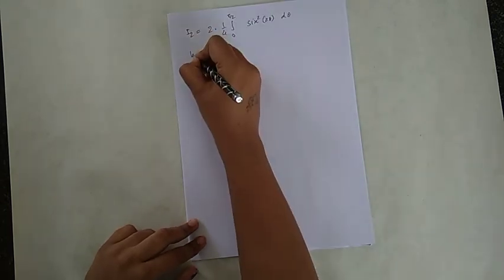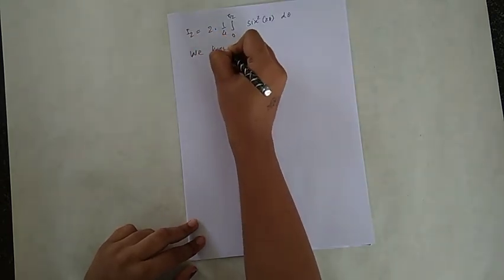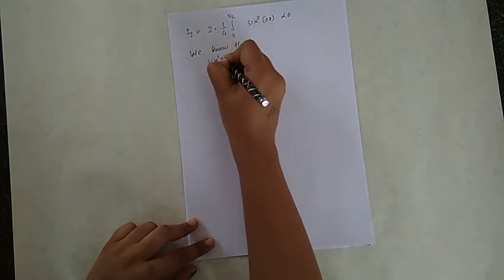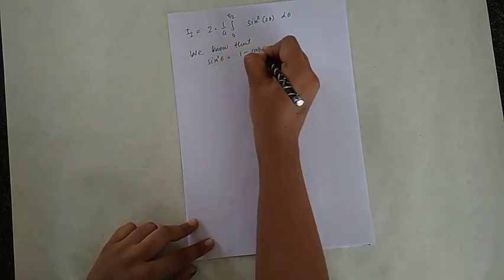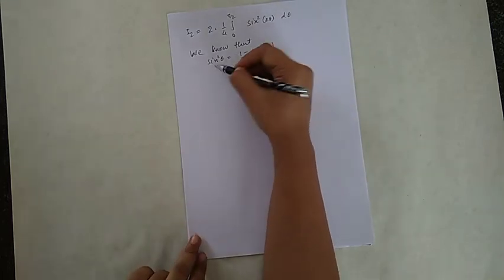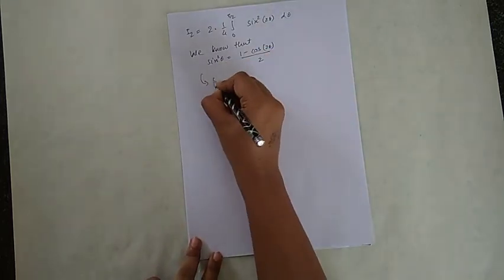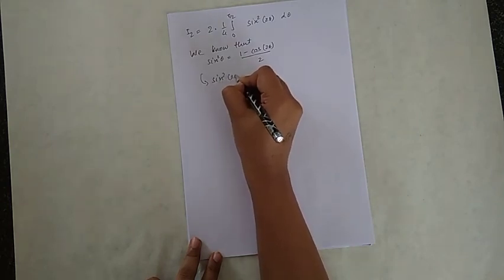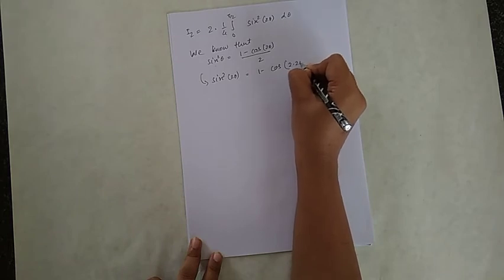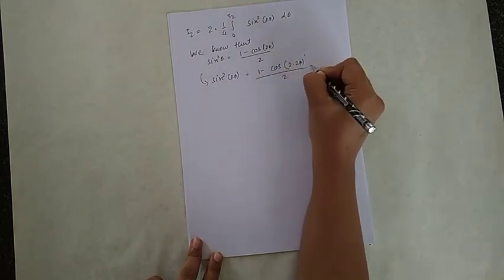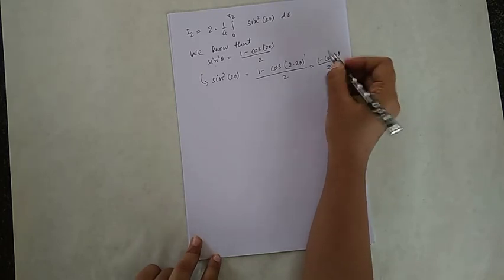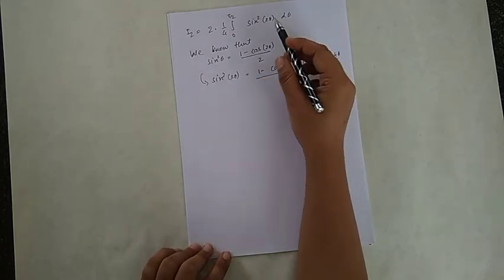Now we also know that sine square theta is equal to 1 minus cos 2 theta divided by 2. But we have theta equal to 2 theta, so sine square 2 theta is equal to 1 minus cos 2 into 2 theta upon 2, that is 1 minus cos 4 theta upon 2. So put this value here.